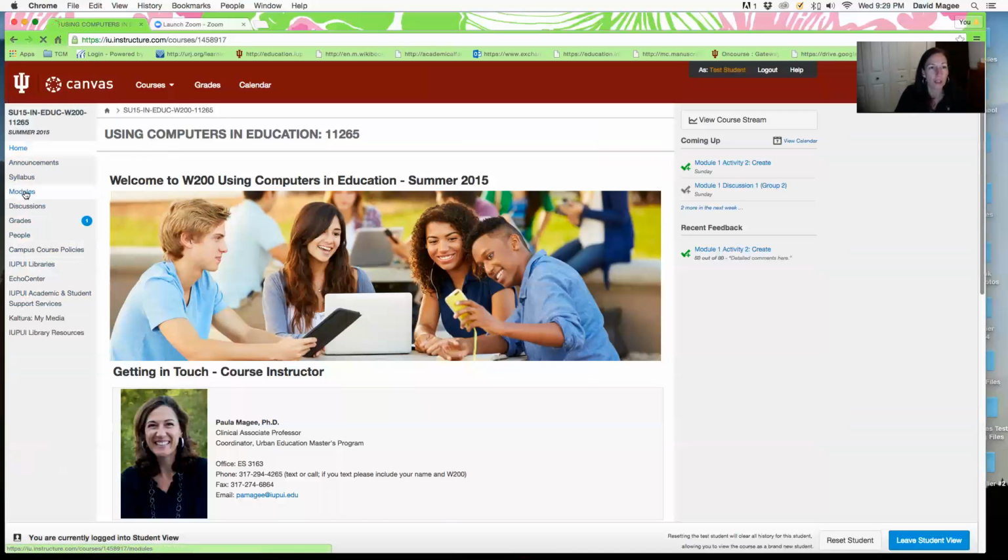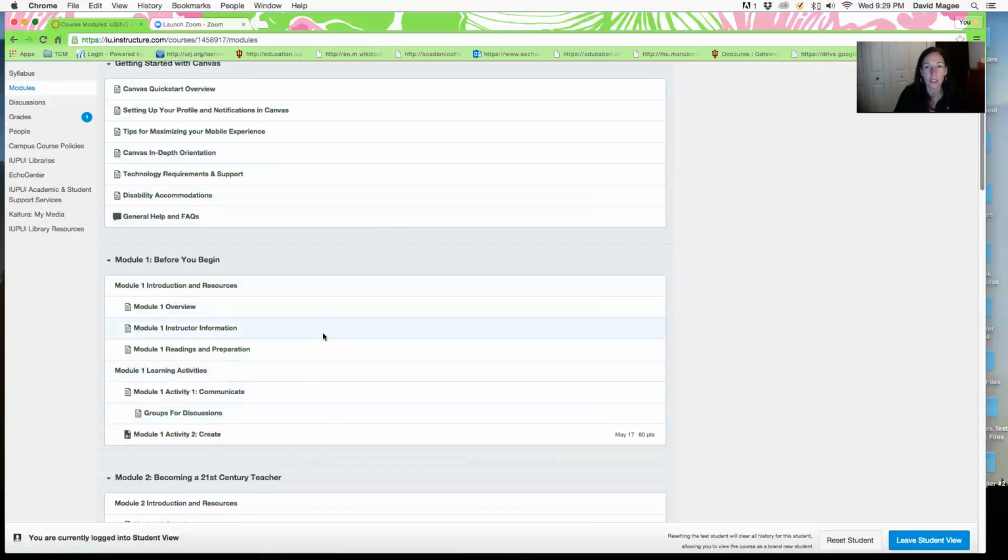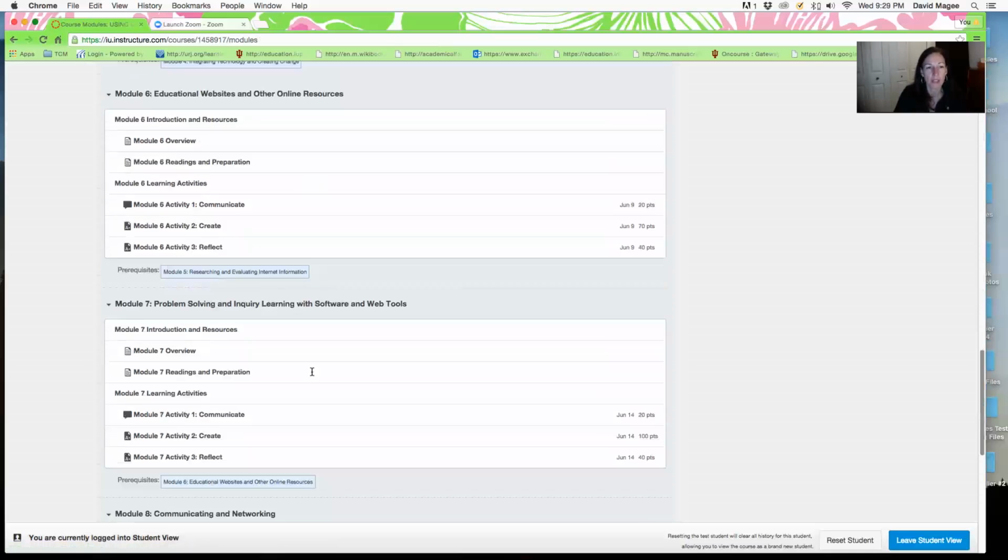So let's go ahead and click on modules, and then you'll see that even before Module 1, there's Getting Started with Canvas. Since the university is relatively new to Canvas, you may or may not have used it before. Some of you may have used Canvas in high school, or maybe you've used it at IUPUI in another class. But my recommendation is that you go through these different pages so that you know how to set up your profile. You get a little bit of an understanding of how to use Canvas. So this is a really good thing to do. The modules are then listed in numerical order all the way from 1 down to 9.